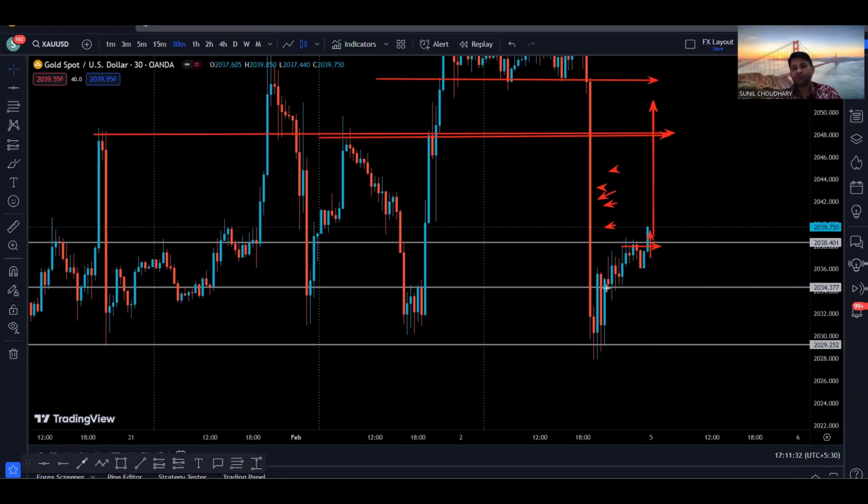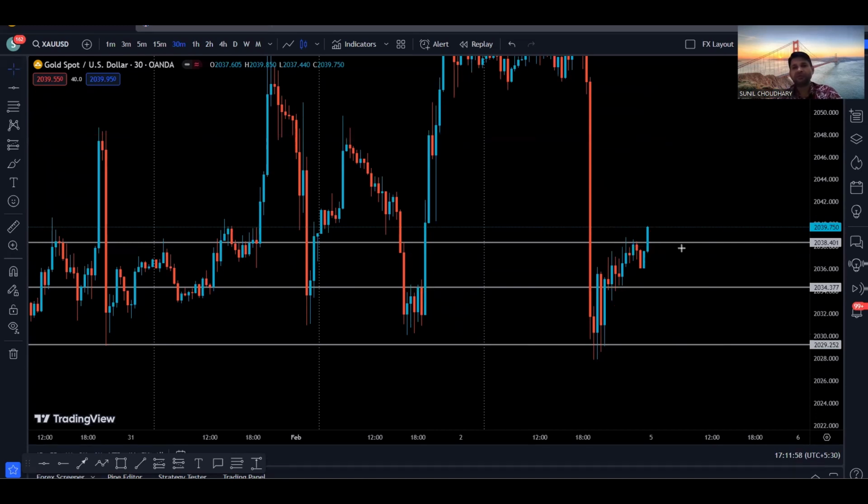If we talk about the shorting side or sell, so we can see that this is a strong level, so if we can see, this is like a resistance and a support. So this is a level. So if we get a 30-minute candle close below this level, then we can see we have a clean range on the left hand side. So there will be a higher probability for the price to go down to the next support, which is right here. So that is something I see on the gold on the 30-minute time frame in terms of the buy and sell.